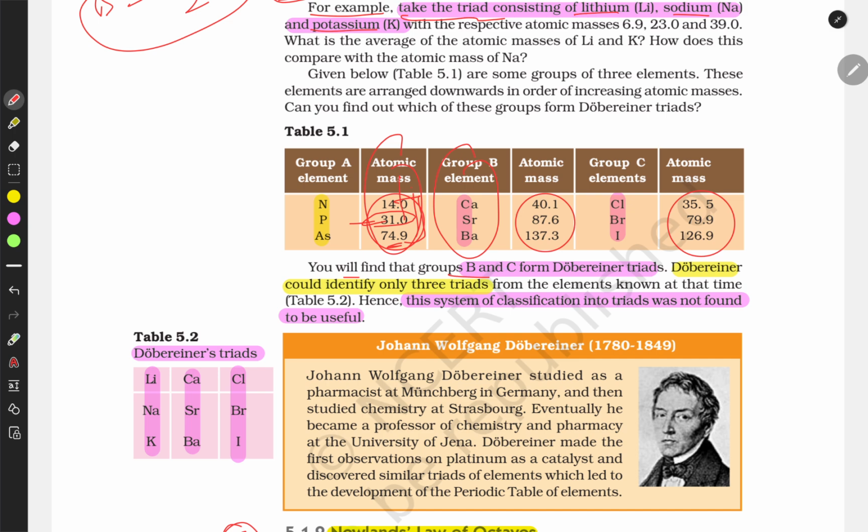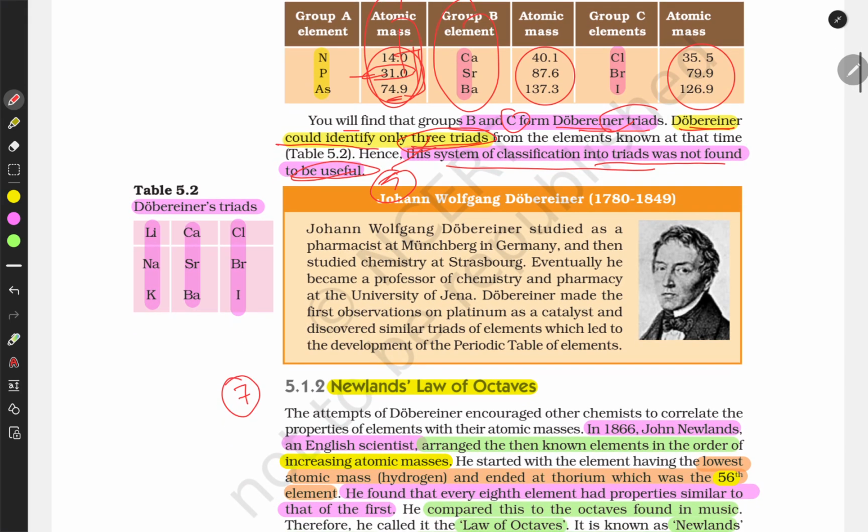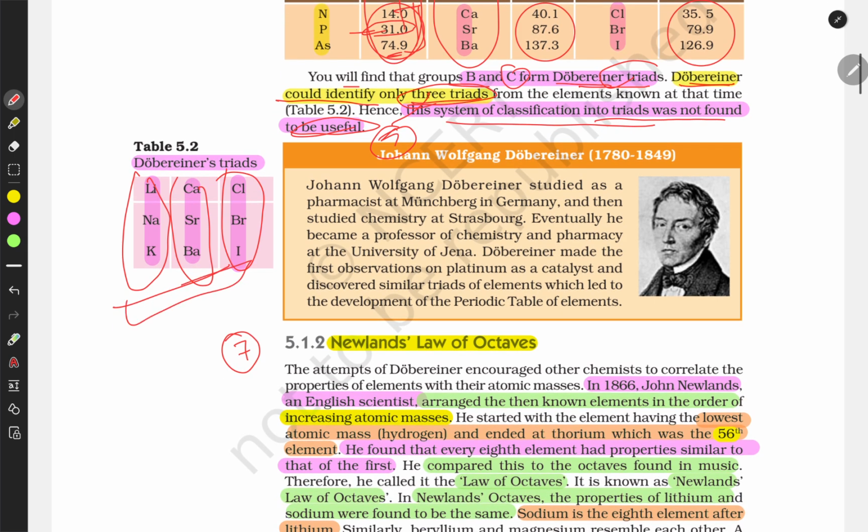You will see this from groups B and C in the Dobereiner triads. Dobereiner could identify only three triads, that means only 9 elements. This system of classification into triads was not found useful. So these were the only three groups of elements that he could classify.